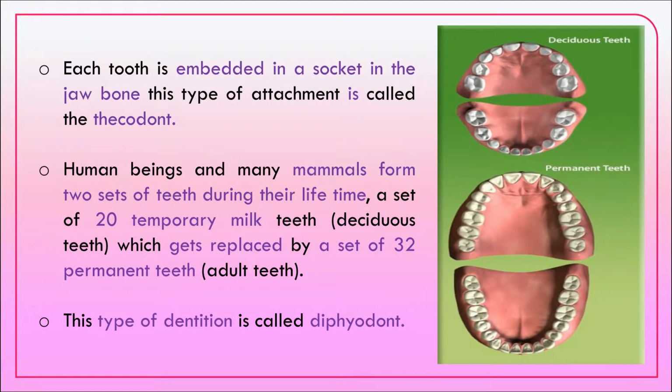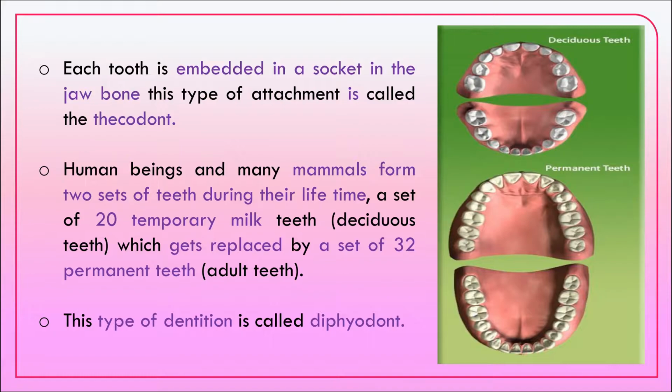Tooth. Each tooth is embedded in a socket, and the socket is present in the jawbone. This type of attachment of the teeth in the socket is called thecodont. Human beings and many mammals have 2 sets of teeth during their lifetime.